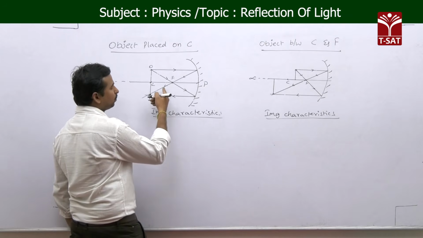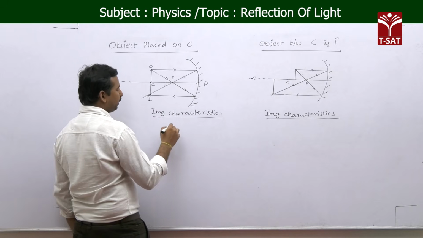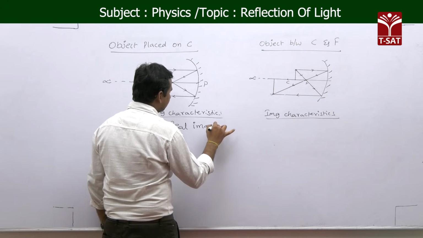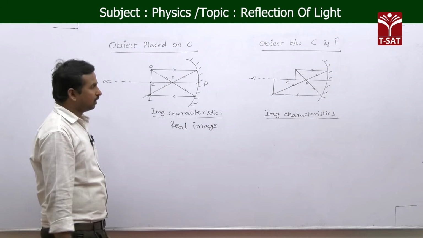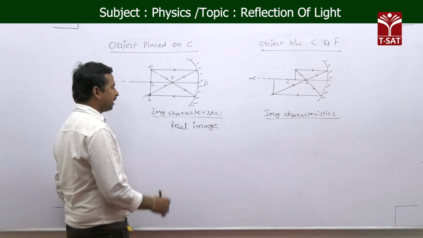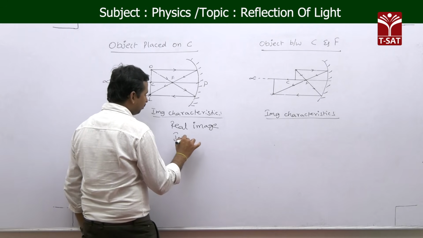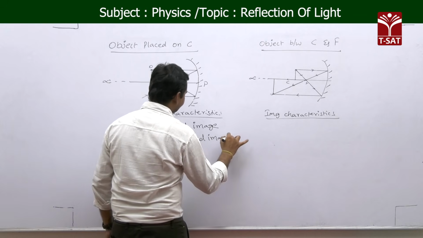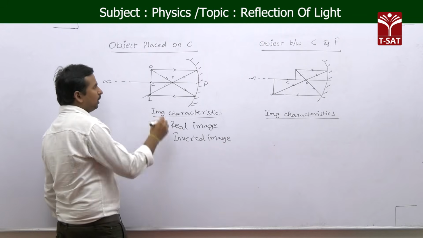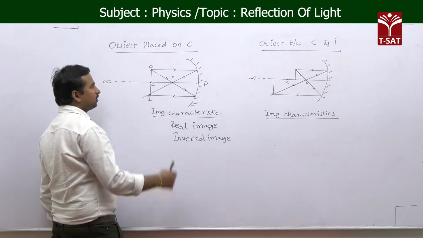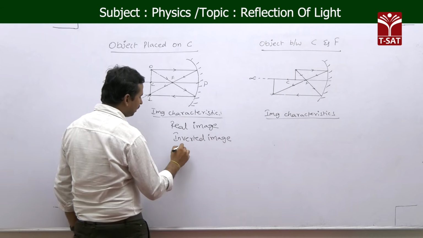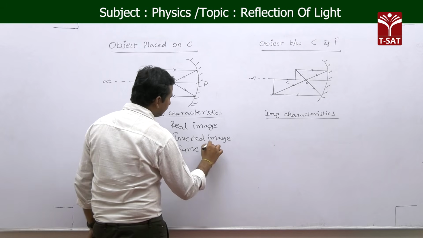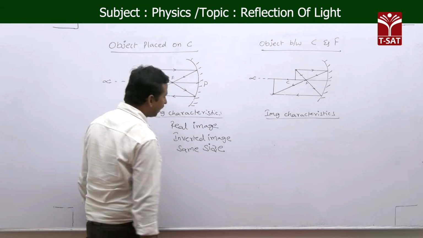And as both the two reflected light rays are really meeting at a point, this is a real image. And not only is it a real image, as it is forming below the principal axis, it is an inverted image also. Now if you see the size, in both cases the size remains the same. So in this position, the object size and image size are both the same, same size as object.